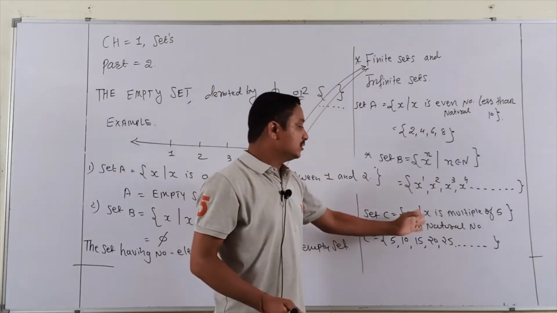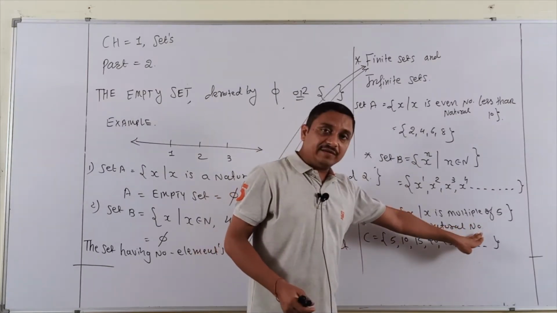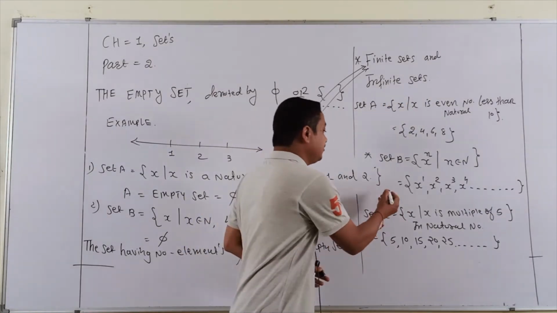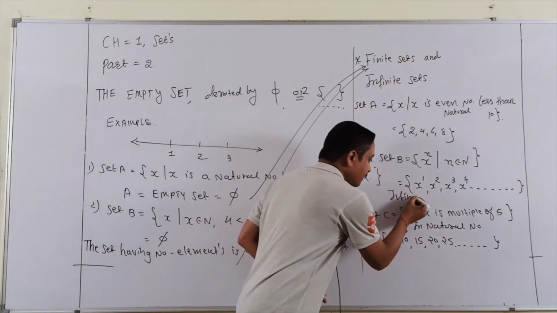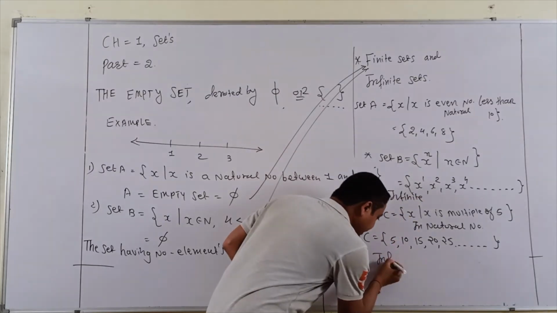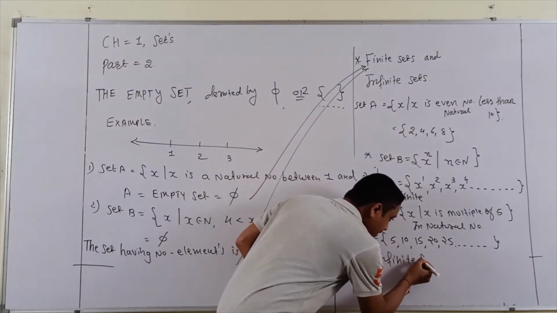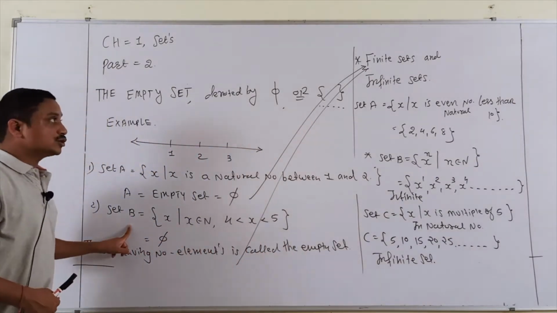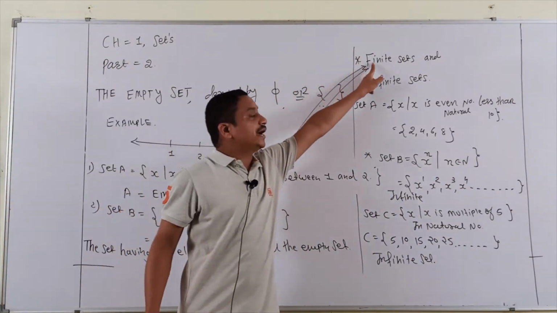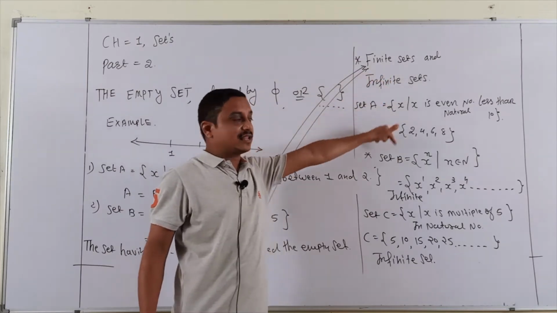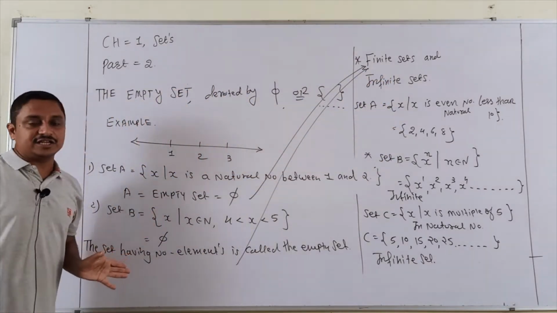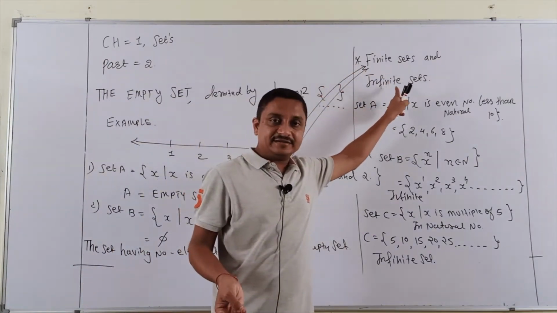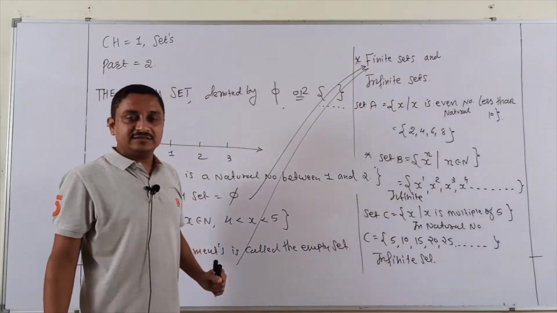It is the natural number multiples of 5. So surely it is an infinite set. So these are infinite sets. Are you clear? And the null set is also covered in the finite set. So these are the three simple definitions for empty set, finite set, and infinite set.